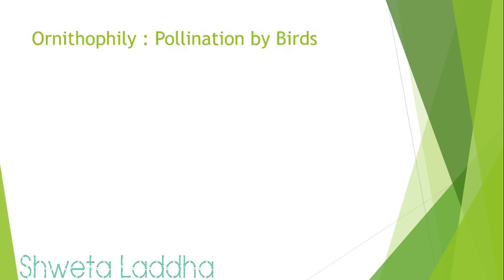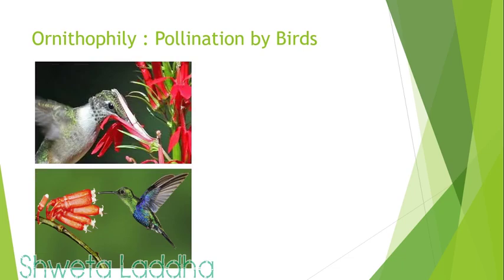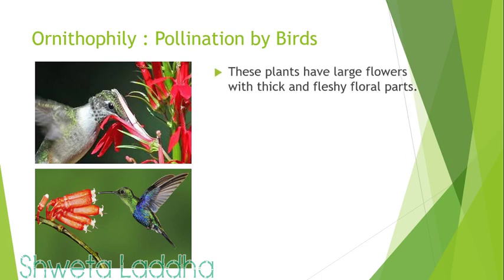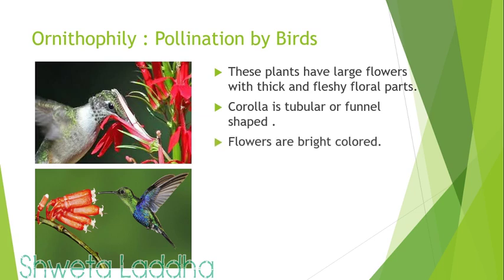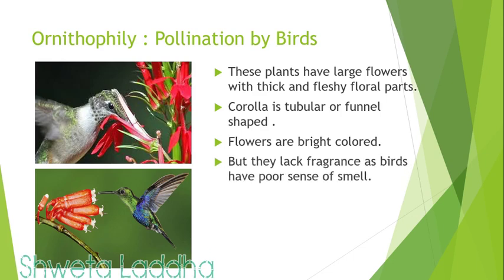Let us see about ornithophily. If pollination takes place by birds, we call it ornithophily. You can see in the picture beautiful birds pollinating flowers. These flowers are large with thick and fleshy floral parts so that they can bear the weight of the birds. The corolla is tubular or funnel shaped so that the long beak can enter inside. Flowers are bright colored so that they attract the birds. But they do not have fragrance because birds do not have sense of smell. They cannot smell and therefore the flowers lack fragrance.